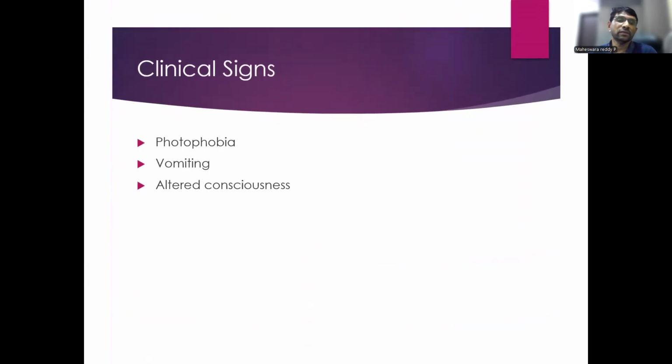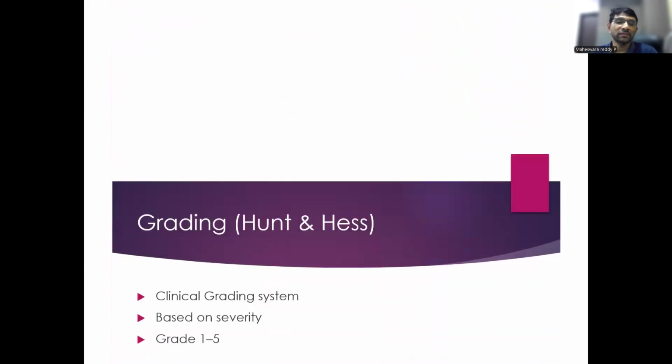So how do they present? We discussed headache; vomiting is there. They also have photophobia, meaning fear of lights, vomiting, and altered consciousness. Some present with focal neurological deficits like hemiparesis, and other clinical signs.